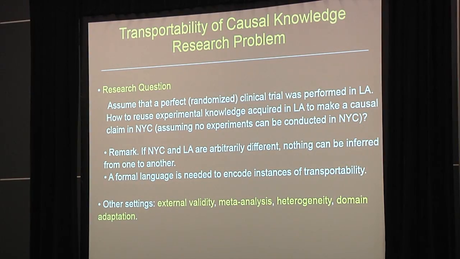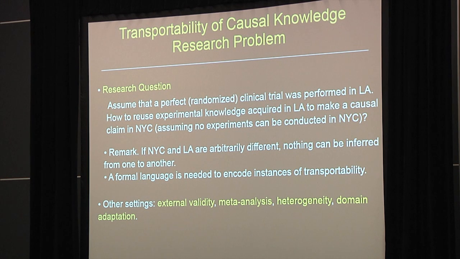I will talk today about transportability, and the research problem that we are interested in is the following. Assume that we conduct a perfect randomized clinical trial in Los Angeles, and we are able to estimate the effect of a certain policy or treatment on the outcome. It could be a new drug for cancer, and the outcome could be survival after 5 years of taking the drug. We'll be following the protocol of the FDA that uses randomization a la Fisher. These experiments are usually expensive and cost dozens of millions of dollars, but still, we are happy that we are able to get this distribution in LA and know the effect of the drug on survival.